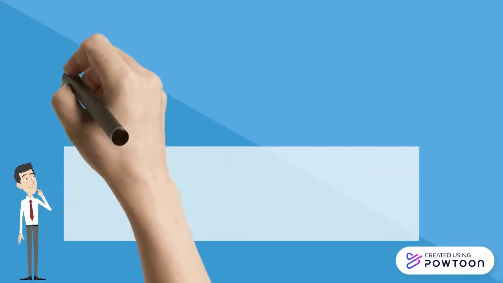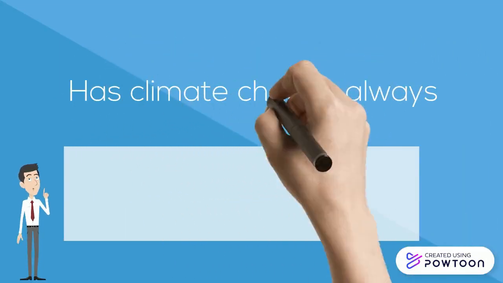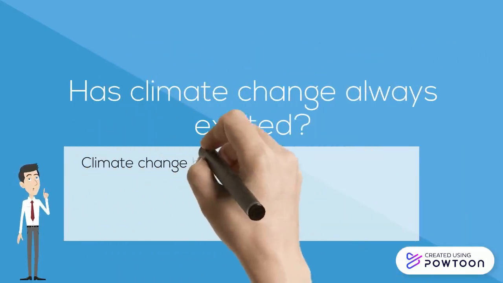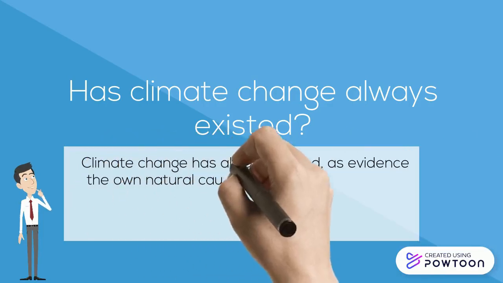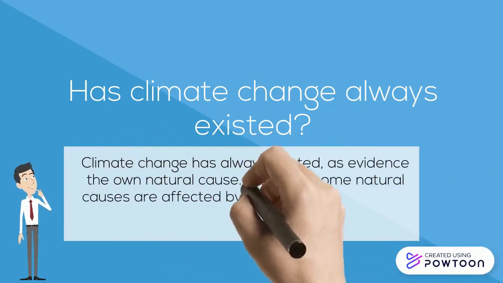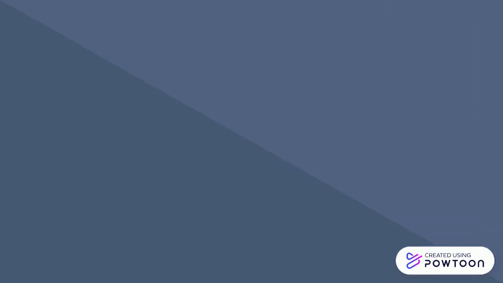Has climate change always existed? Climate change has always existed, as evidenced beyond natural causes. Although some natural causes are affected by our actions, they will still occur.